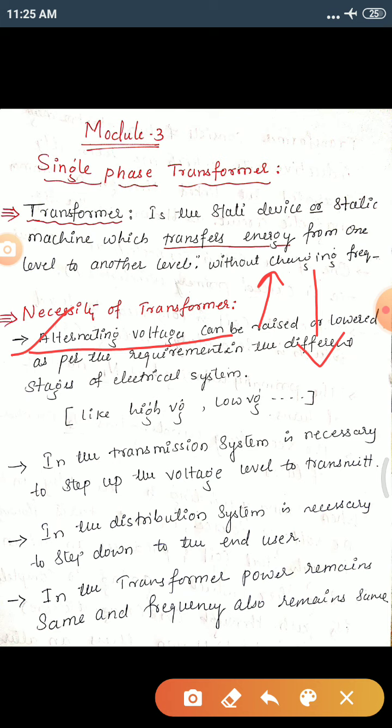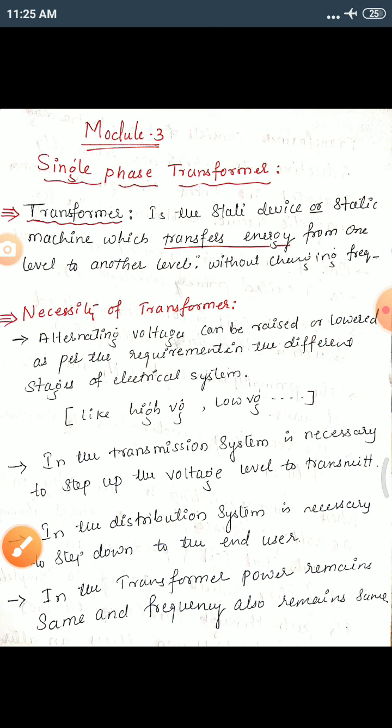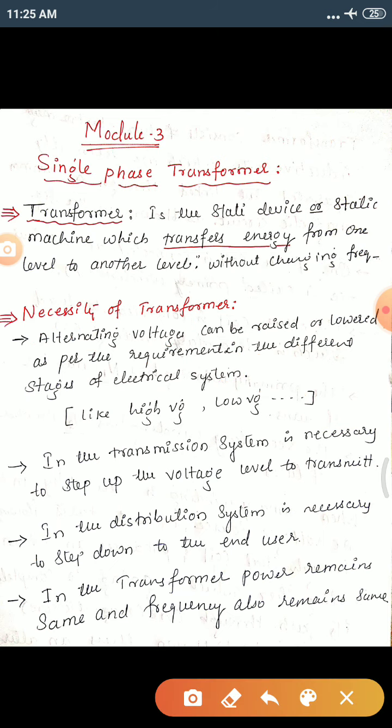Another one is that its frequency is not changing, and power remains the same. These three are the most important things. Voltage can be increased or decreased, and remember, even current can be increased or decreased, while frequency remains the same and power also remains the same. These are the four main points for using this transformer.